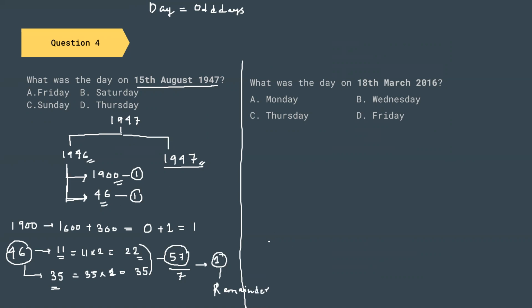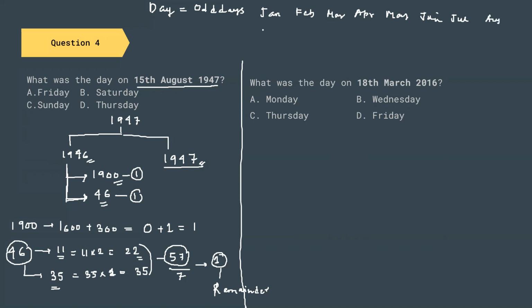Now let us go to 1947. 15th August 1947. So the number of days we have to find out prior to that. So we have Jan, Feb, March, April, May, June, July, and August.